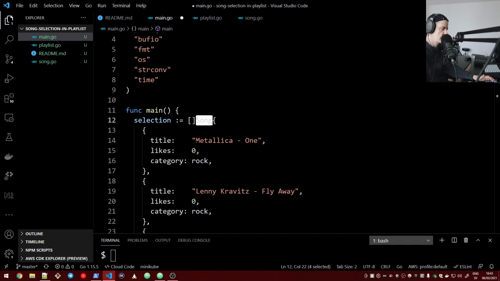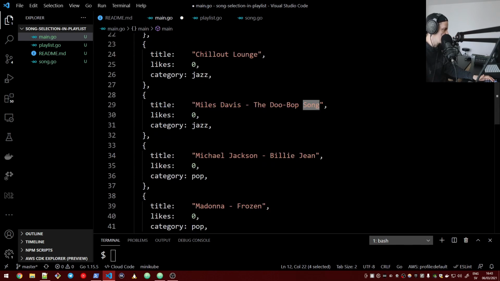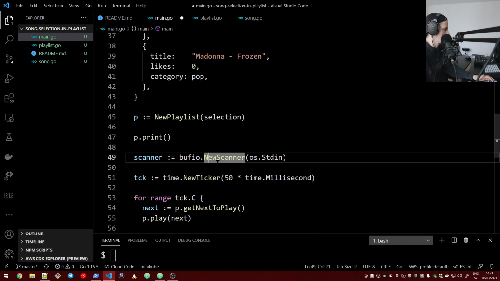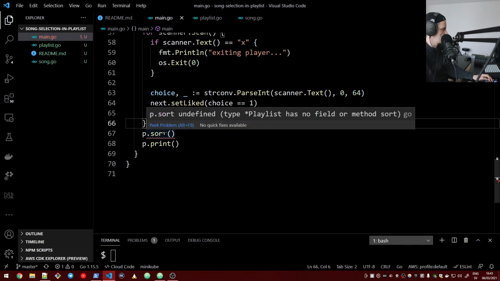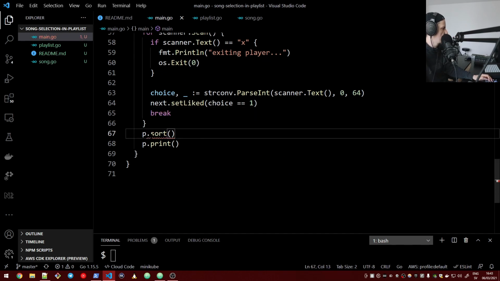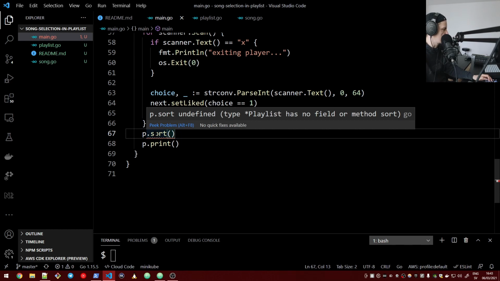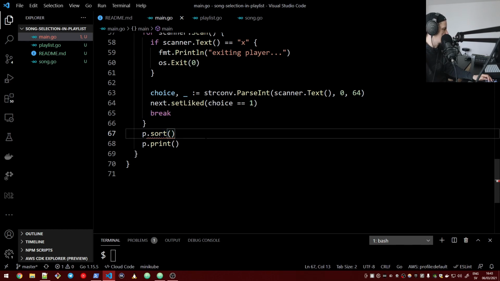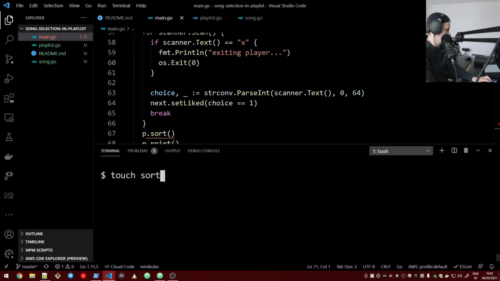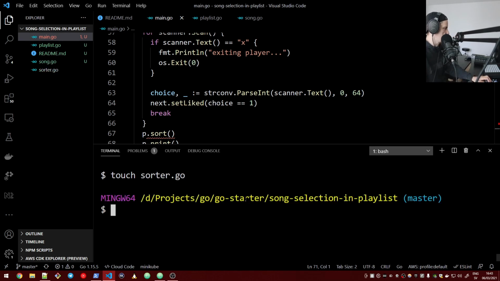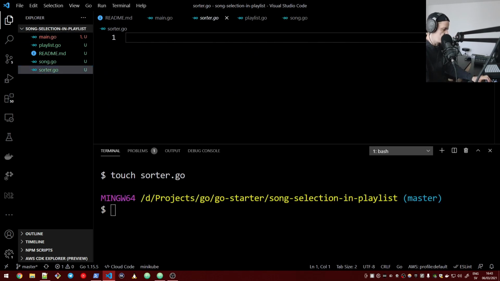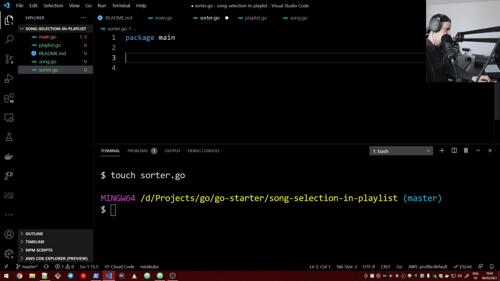We need to tell Golang what it means when a song is compared with another song, right? So how do we do that? We want a sort function here, but there is no sort on the type pointer to playlist. So let's create this in our sorter.go. So we add another file. Of course, this belongs to the same package. And then how do we do this?